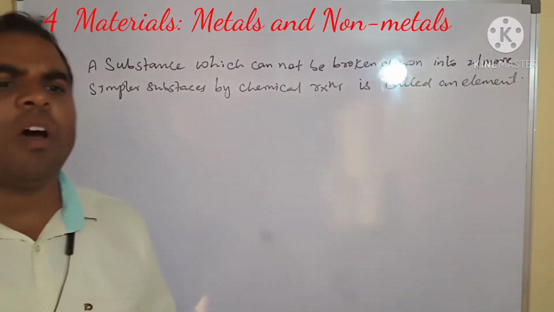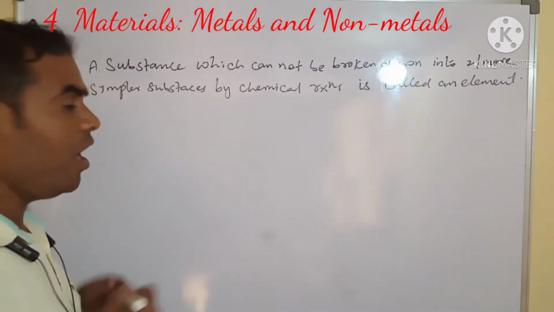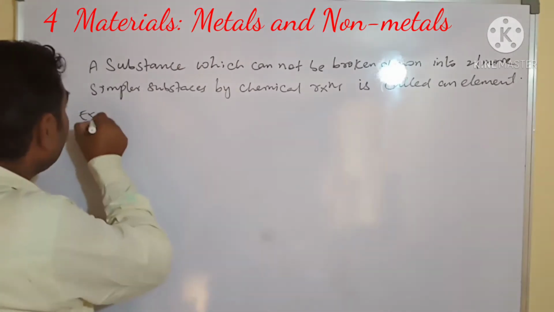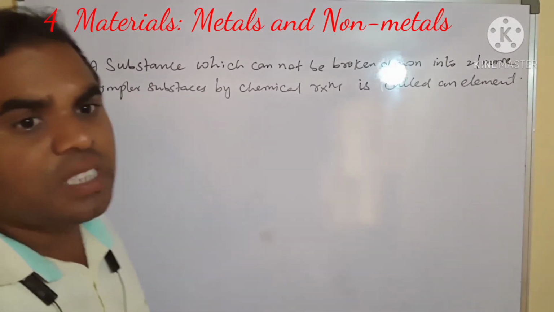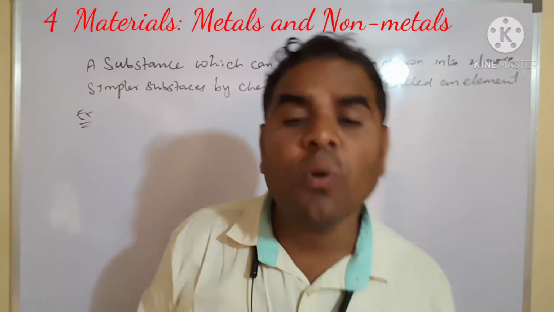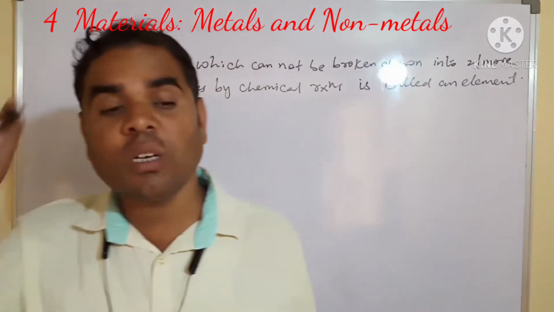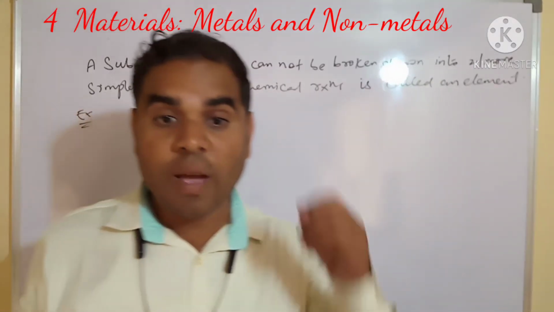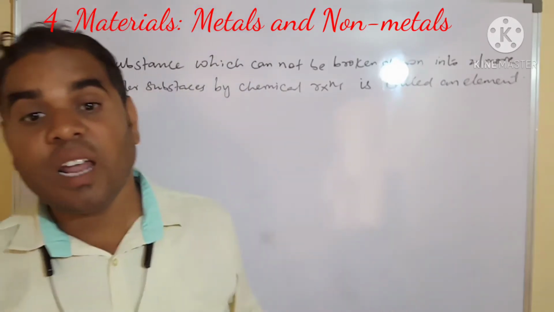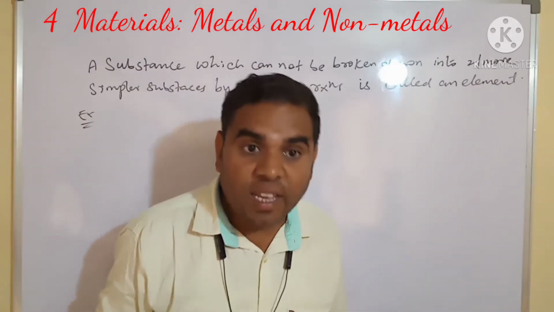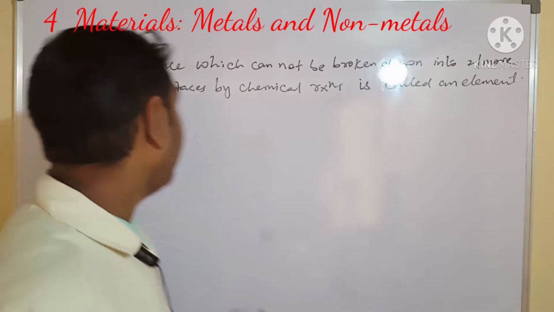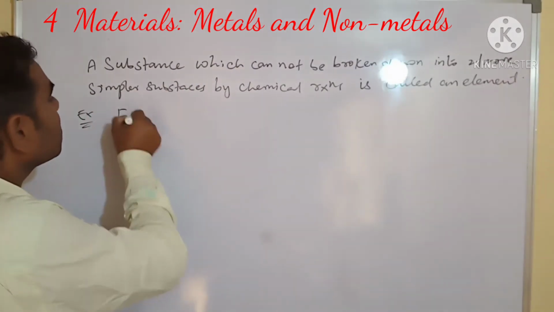Okay, see, there are a number of elements. For example, we have to see the element. So many elements are there. They cannot be broken down into two or more substances by applying heating, light, electricity, or any chemical process. See, an example is ferrous.